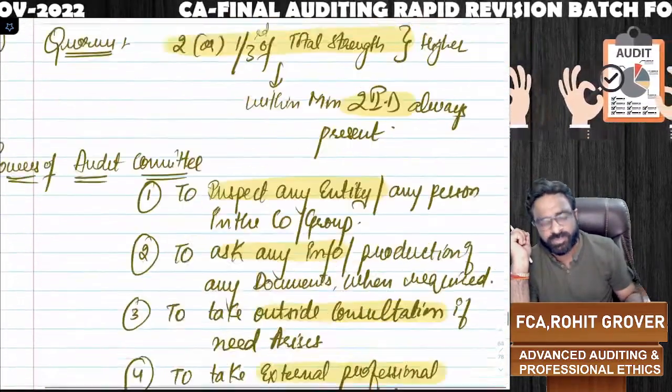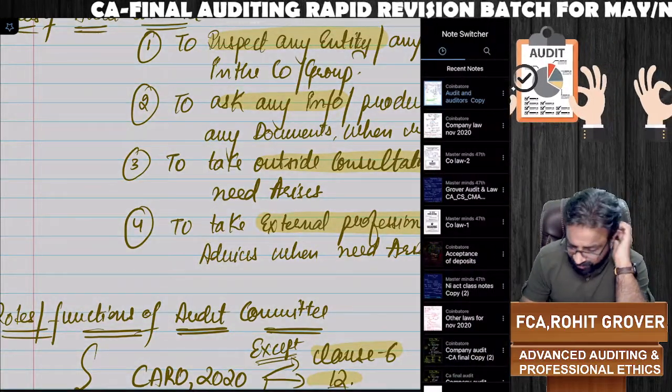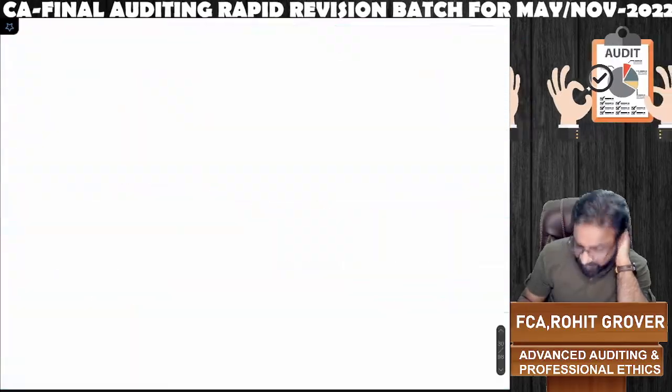Now let's move to the next chapter, that is called Books of Accounts chapter. What is the next chapter, everyone? Books of Accounts chapter. Are you getting the one? Maintenance of books of accounts, right?